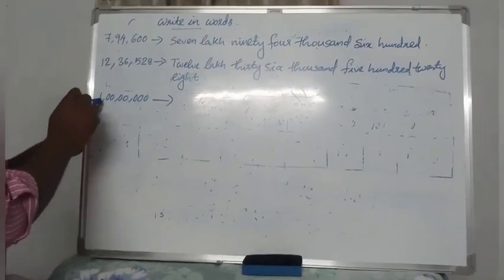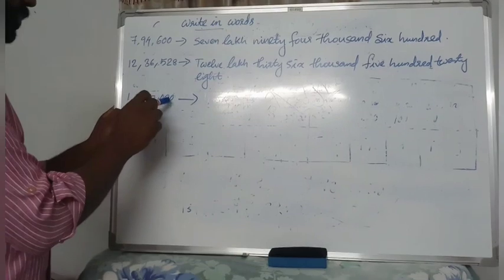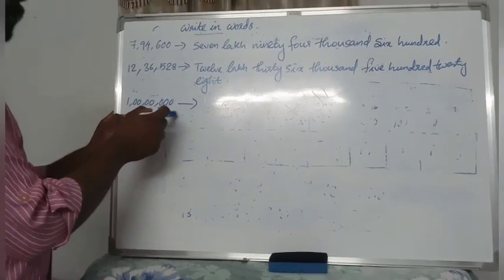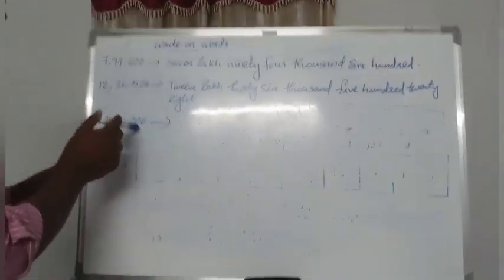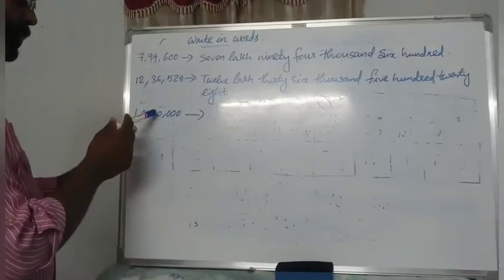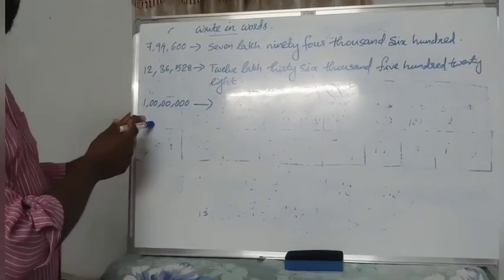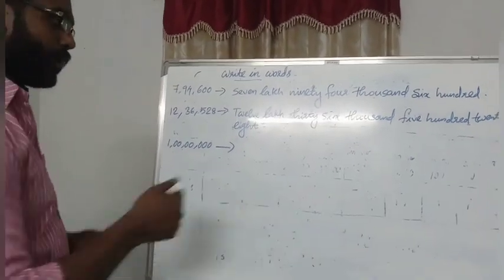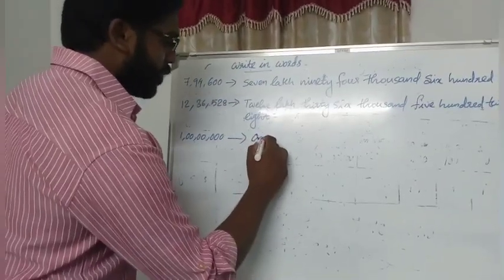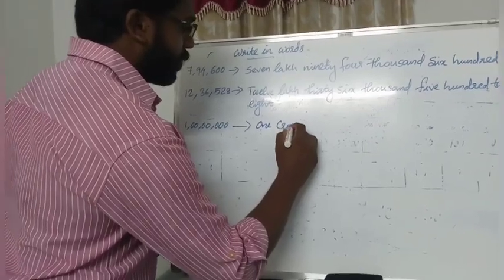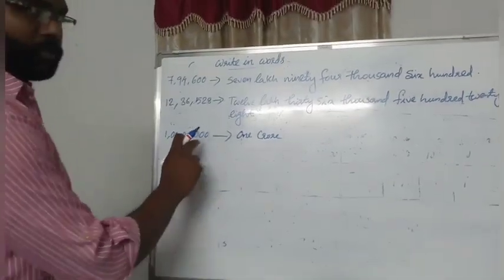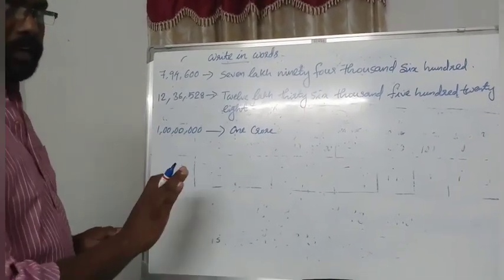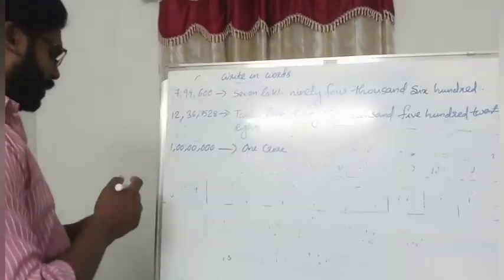Here is only one digit, 1. There are no other digits. So, ones, tens, hundreds, thousands, ten thousands, lakh, 10 lakh, 1 crore. 1 crore. Here all are zeros. There are no other numbers here.